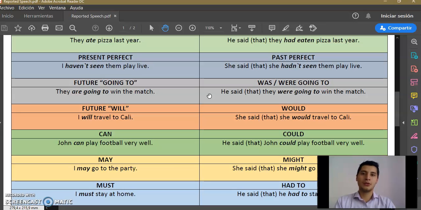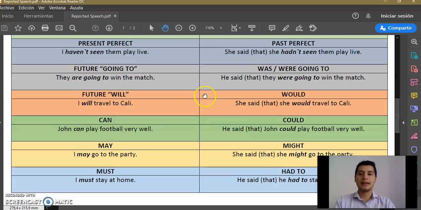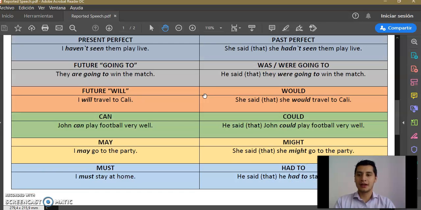You already know that the modal verbs are special verbs, and I am also going to explain these verbs and you can see them here. I am going to explain how can becomes could, how may becomes might, how must becomes had to. Every single thing I am going to be explaining in the class.